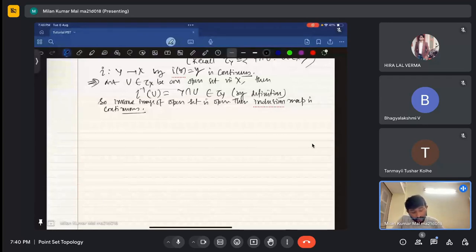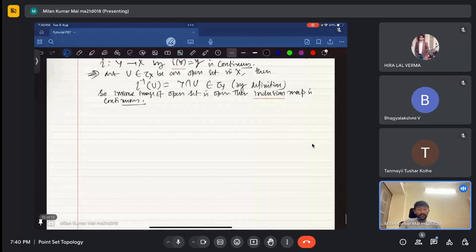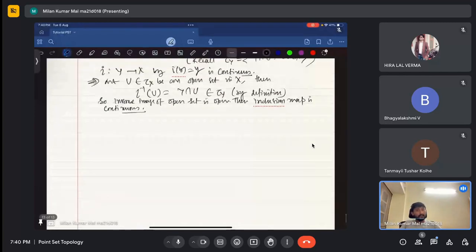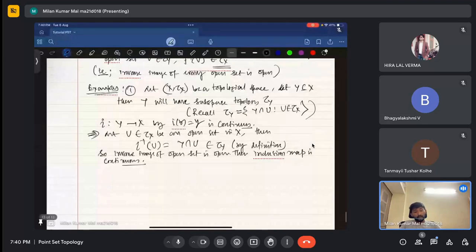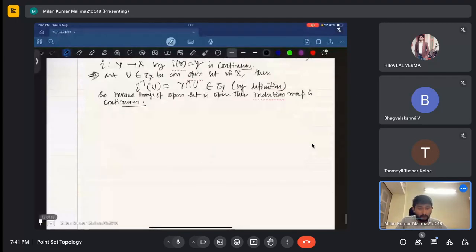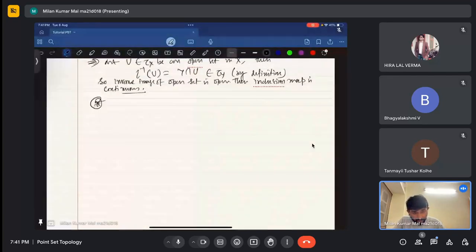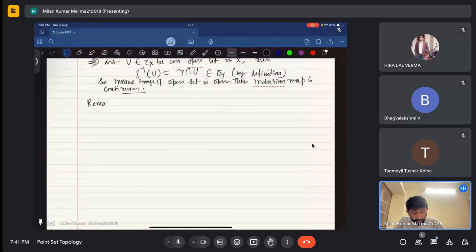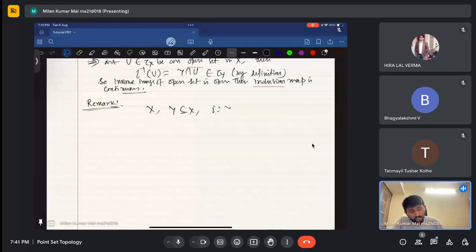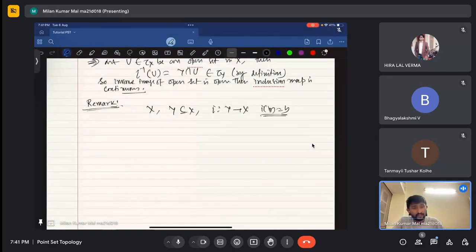But before going to product topology, here I want to say something. Note that here (X, tau X) is a topological space, and Y is a subset. Then Y has the subspace topology, but Y can have any other topology, right? Now I just want to make a remark here. Let X be a set and Y a subset of X. Then this map from Y to X, I of y equals y, can always be defined.